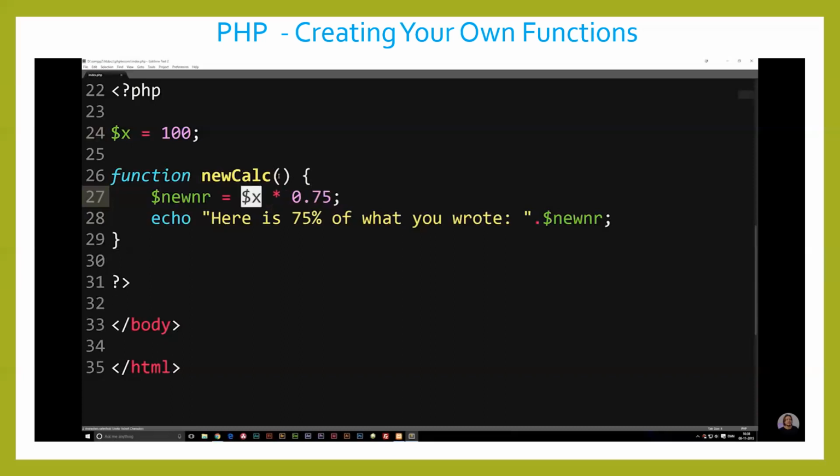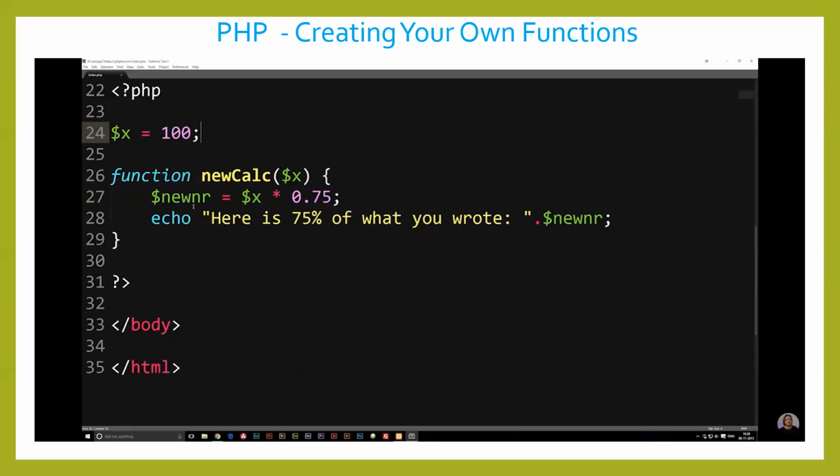Now, because I want to use a variable outside the function, we need to make sure inside the parentheses, we write which data we're picking up from the outside of the function. Otherwise, it doesn't know what variable x is. So inside the parentheses, we're going to write variable x. Now it's going to go looking for variable x outside the function.